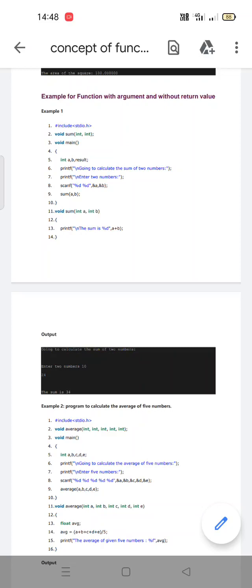Directly we are printing here. What we are printing? The sum is percent d, and we have given the expression a plus b. So directly it prints the result of two numbers. Then it completes the execution of the program without returning to the main function again.